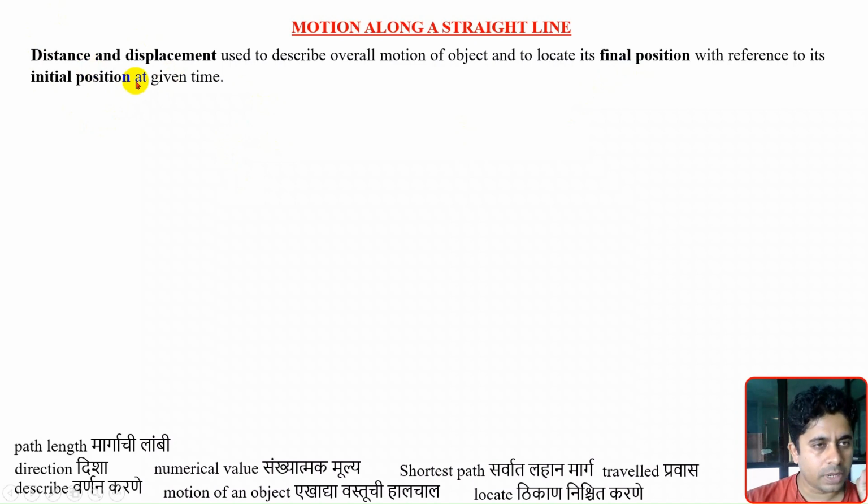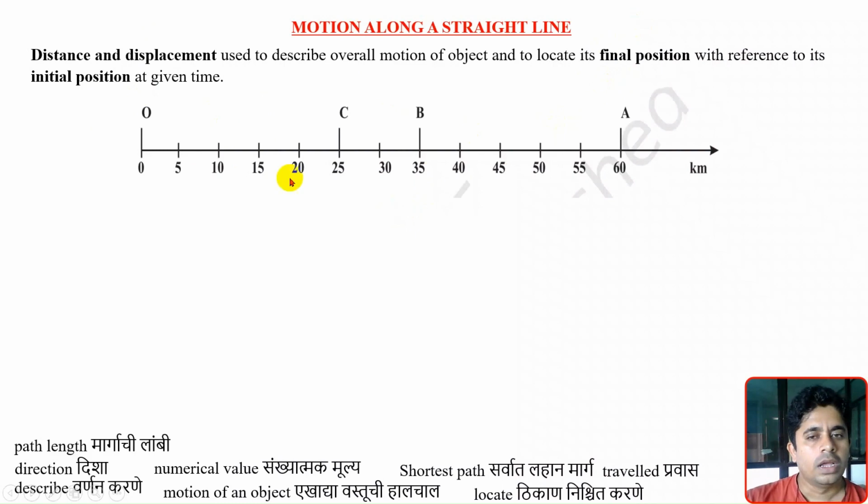Whenever these terms come, we have to focus on the object's initial position and final position. These are very important. So this is the object's travel we have considered. A, B, C are the positions of the object at different instants, and O is the initial position or origin.